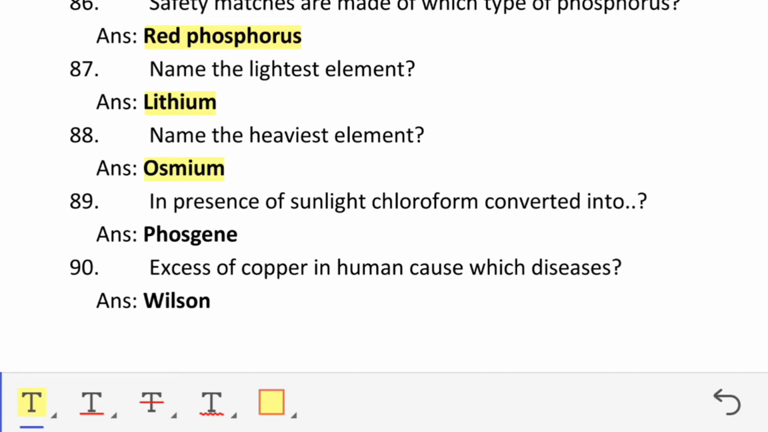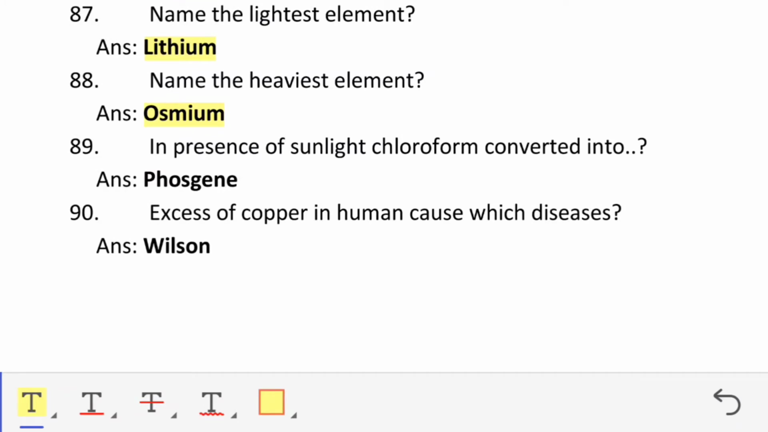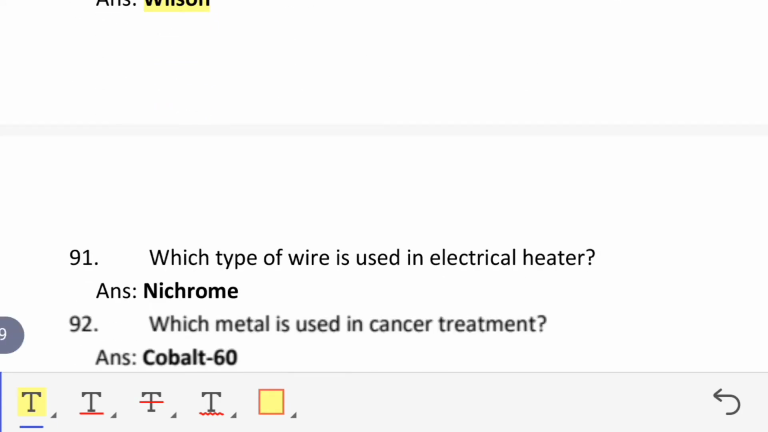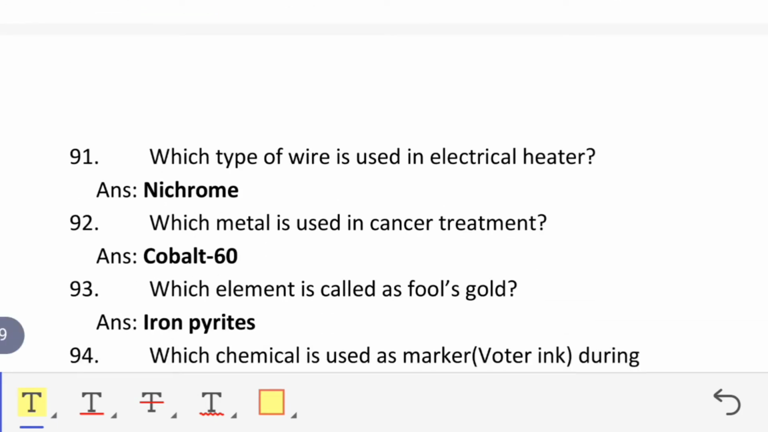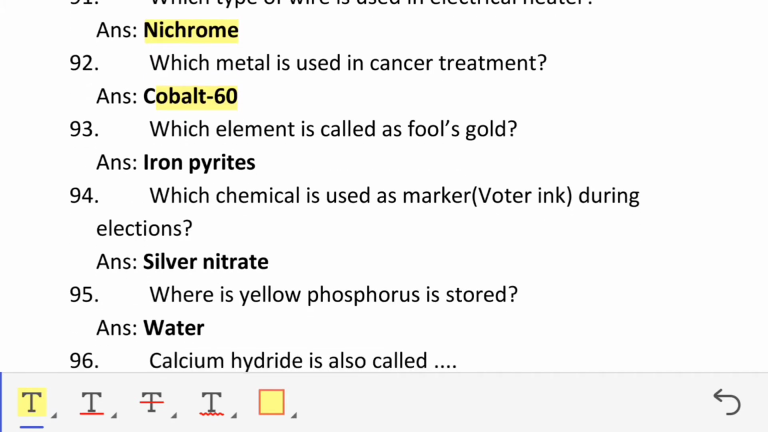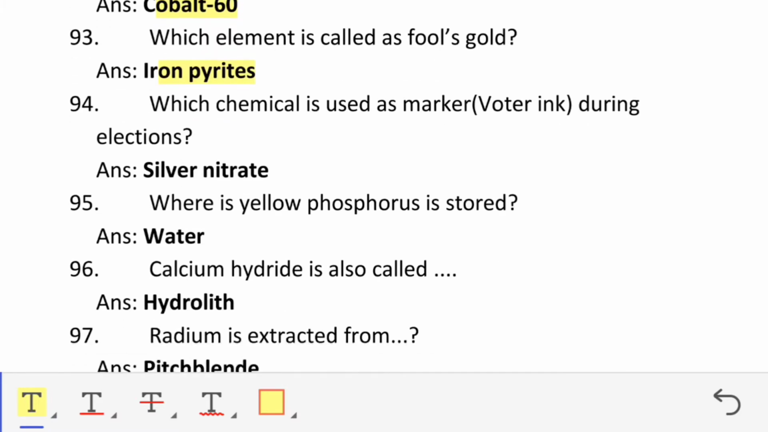Osmium. In presence of sunlight, chloroform is converted into phosgene. Excess of copper in human causes which disease? Wilson. Which type of wire is used in electrical heater? Nichrome. Which metal is used in cancer treatment? Cobalt 60. Which element is called as fool's gold? Iron pyrites. Which chemical is used as marker ink during elections? Silver nitrate.